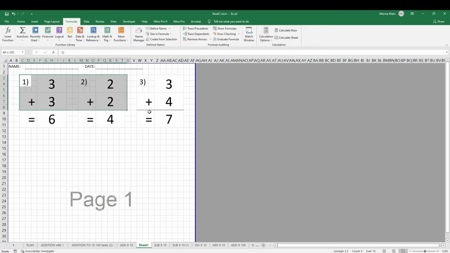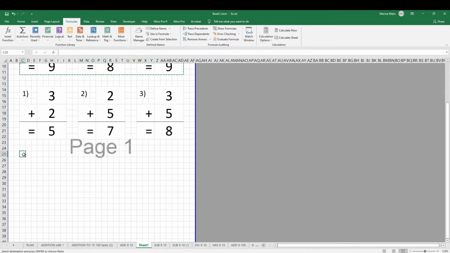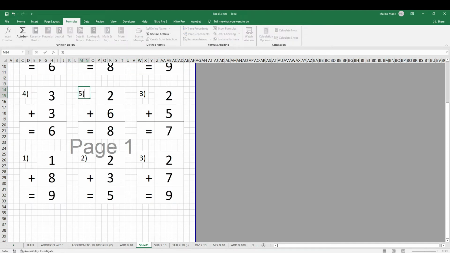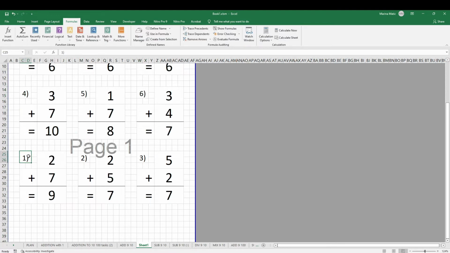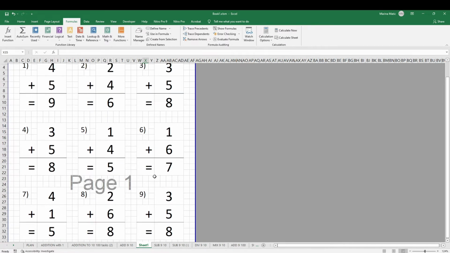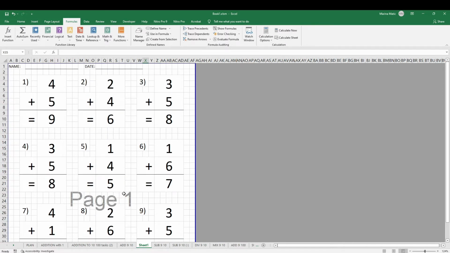And that's it. Now all it takes is select all of this, copy and paste, and copy and paste again. Change this to 4, 5, 6, 7, 8, and 9. And now I have my first sheet.